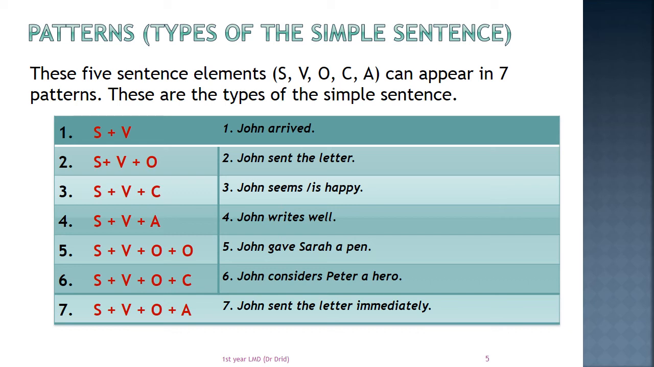Number 6. Subject plus verb plus object plus complement. Here, this complement describes the object. Like, John considers Peter a hero. Hero describes Peter. Finally, we have the seventh type, subject plus verb plus object plus adverbial. This is type 2 plus an adverbial. John sent the letter immediately.